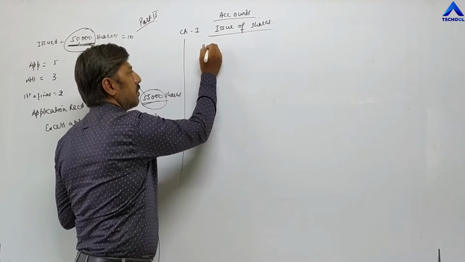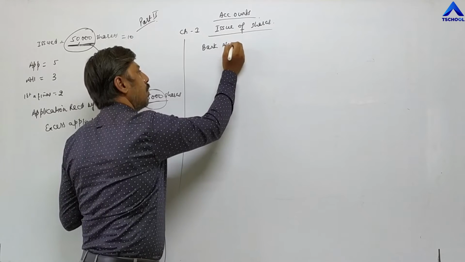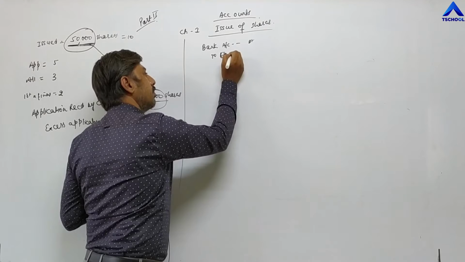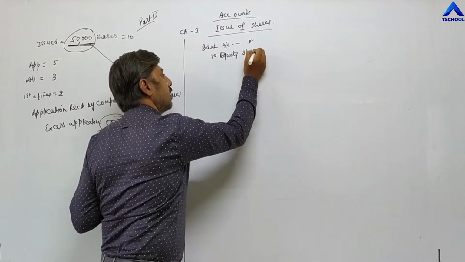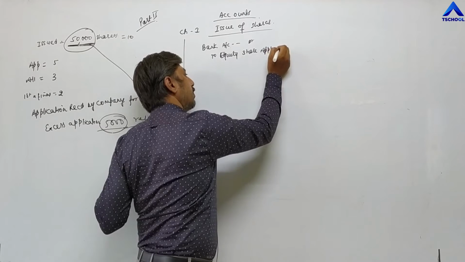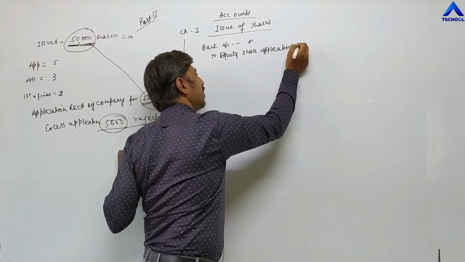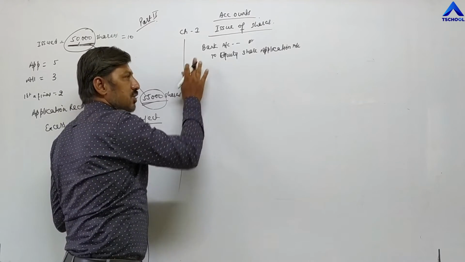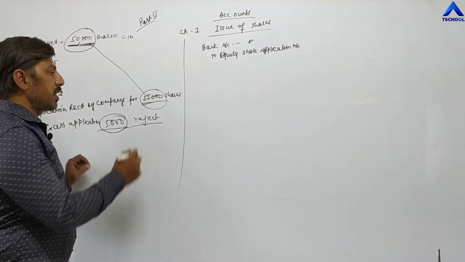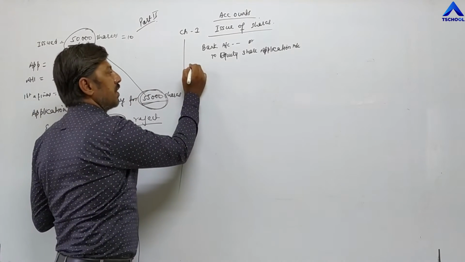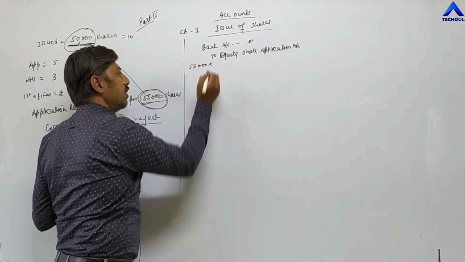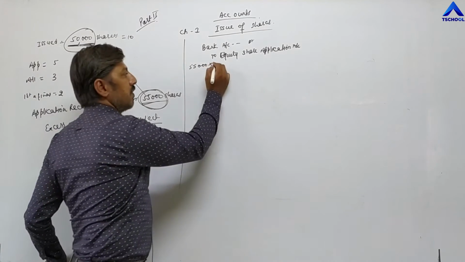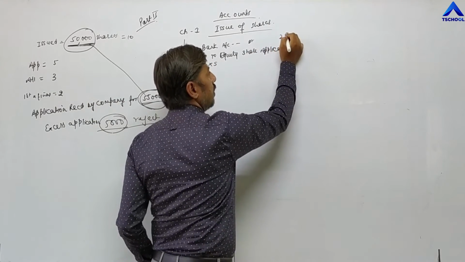First entry: bank account debit to equity share application account. First entry to equity share application account. Total how many applications they have received? First entry is always passed with total applications received, and total applications they have received are 55,000 shares. So 55,000 shares into the value of application. Value of application is 5 rupees, so 55,000 into 5 is equal to 2,75,000 rupees.